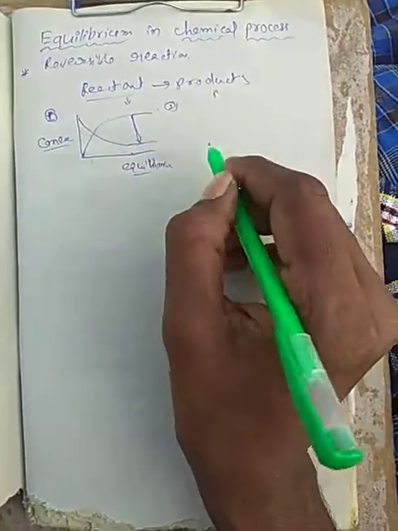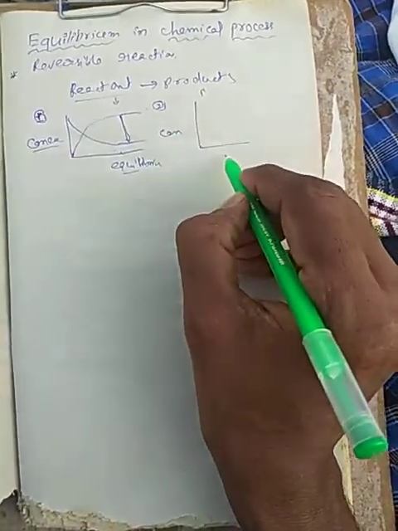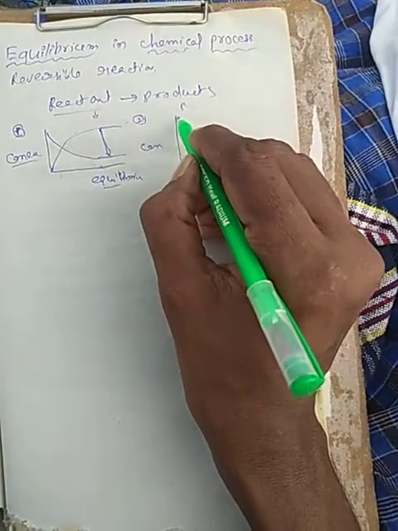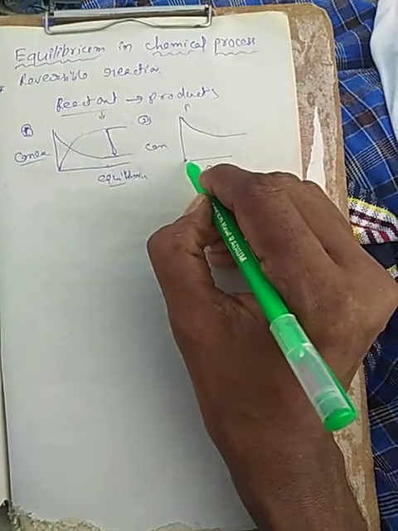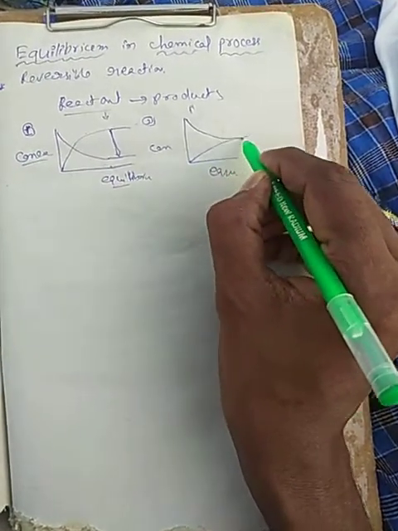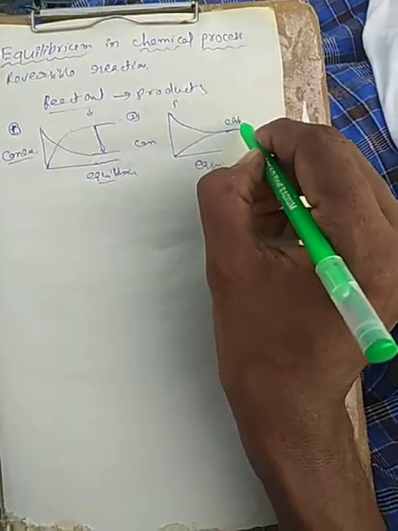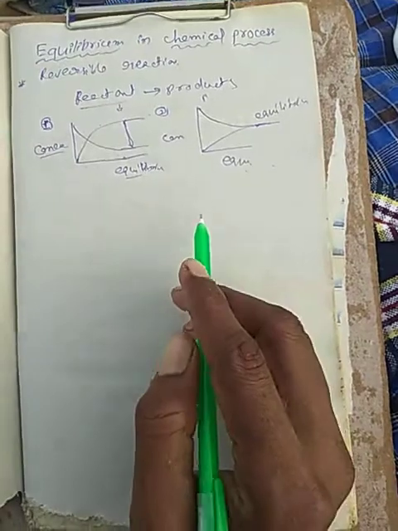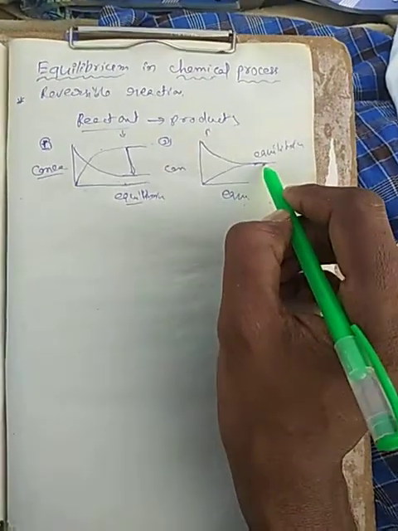In the second case also, similarly, the rate of the forward direction, concentration and equilibrium. The concentration of reactants always decreases and the concentration of product always increases. In this case also they attain equilibrium.